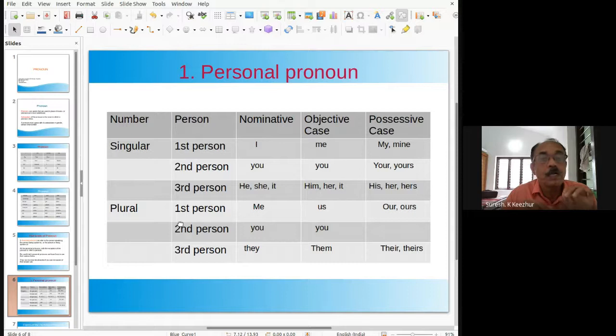Another one is plural third person. In nominative, we use they. Objective case, them. And possessive case, their or theirs. In that way, we have to consider the case, person, and number in using pronouns.